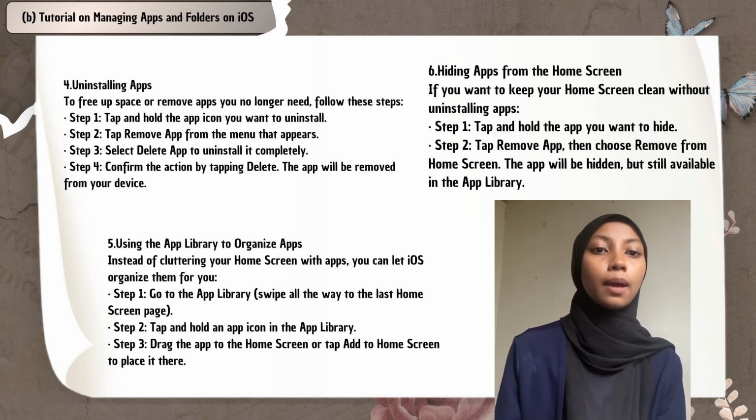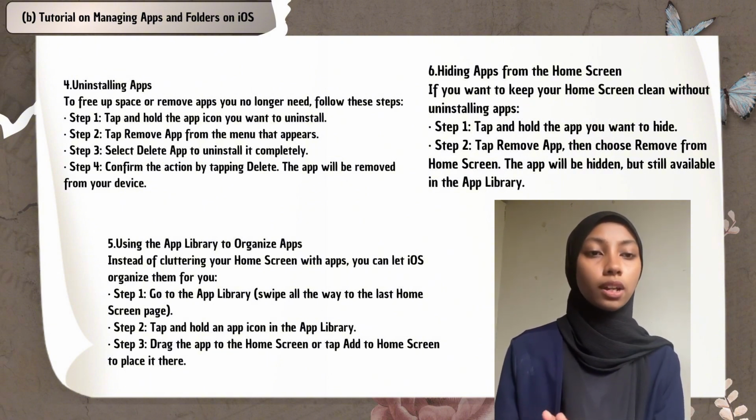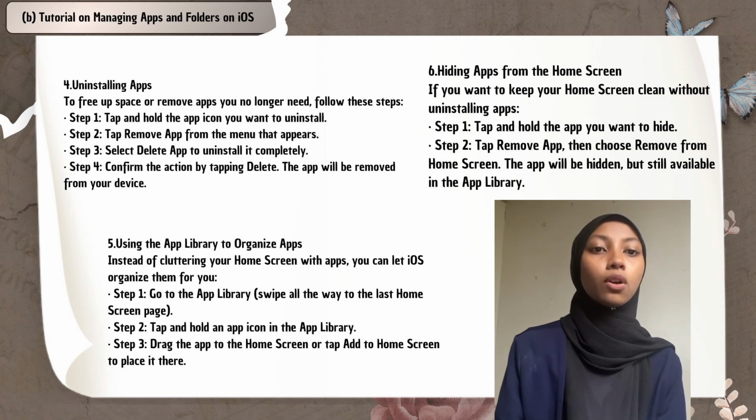6, hiding apps from the home screen. If you want to keep your home screen clean without uninstalling apps, first tap and hold the app you want to hide. Step 2, tap remove app, then choose remove from home screen. The app will be hidden but still available in the app library.